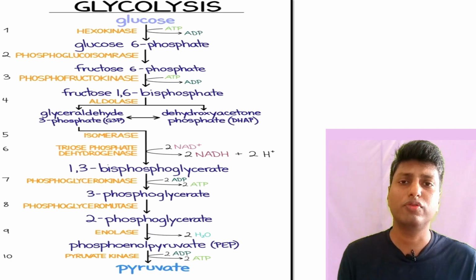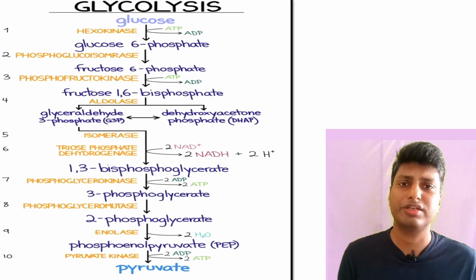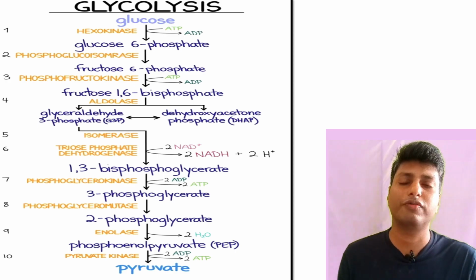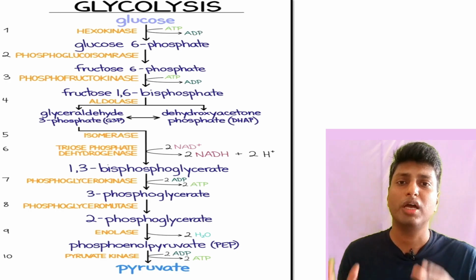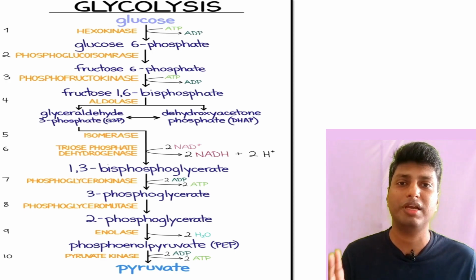Now in the next step, 2-phosphoglyceric acid gets converted, or we can say this is a dehydration reaction. So 2-phosphoglyceric acid gets converted into phosphoenol pyruvate, that is PEP, and this is a dehydration reaction. This reaction occurs in the presence of an enzyme enolase. And finally, in the last step, two molecules of PEP, that is phosphoenol pyruvate, will get converted into two molecules of pyruvic acid, and this is nothing but a dephosphorylation reaction. Again, two molecules of phosphate will be lost, and in this process two molecules of ATP are going to be produced.